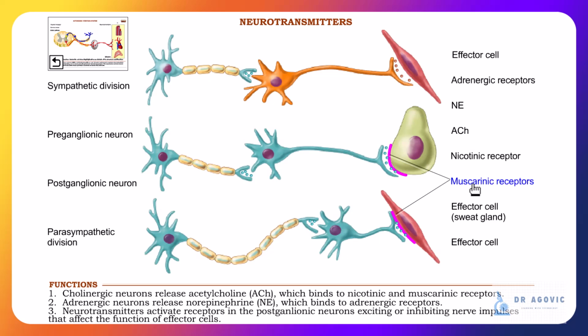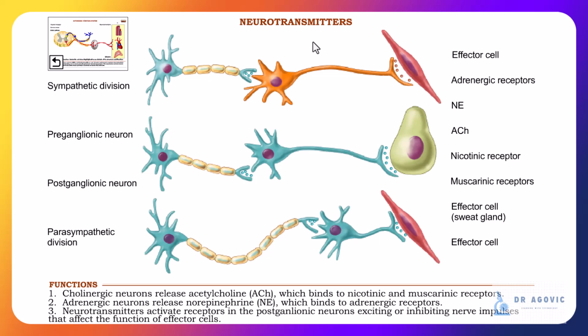Muscarinic acetylcholine receptors. These receptors work more slowly than nicotinic ones and are involved in various cellular signaling pathways. They affect processes like heart rate, smooth muscle contraction, and glandular secretion. Muscarinic acetylcholine receptors are predominantly found in the parasympathetic nervous system, which are associated with the work of heart, lungs, and gastrointestinal system.